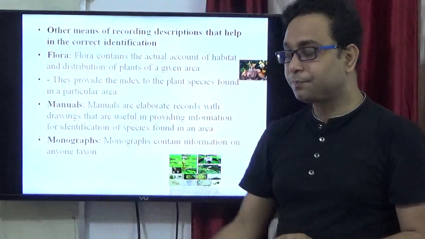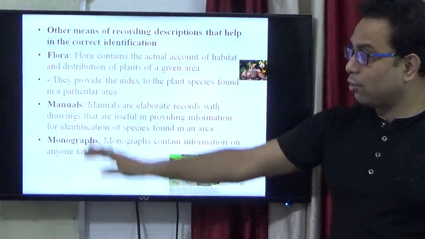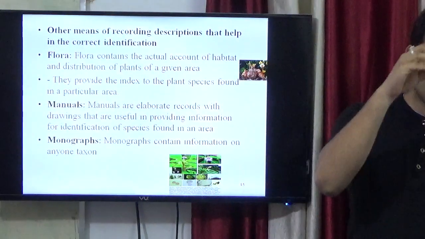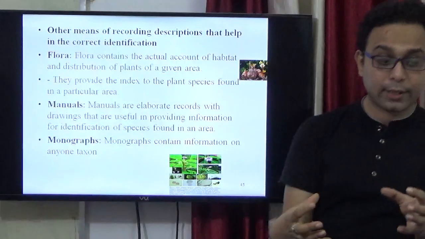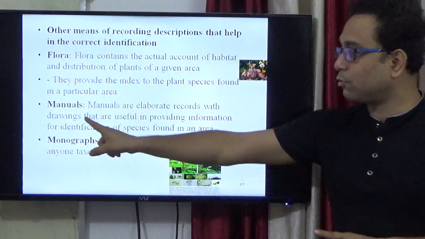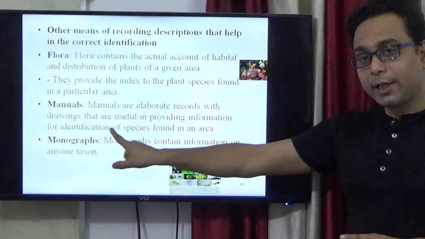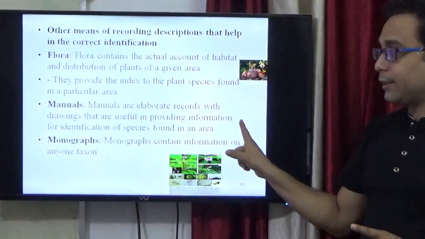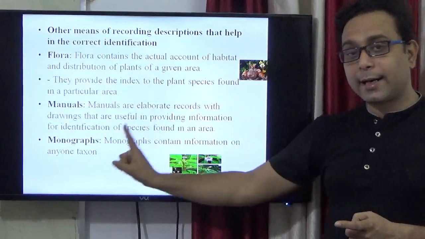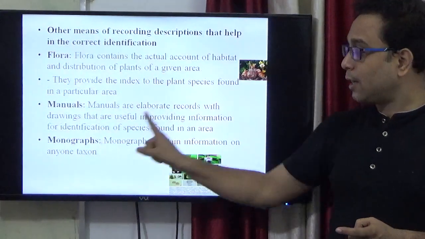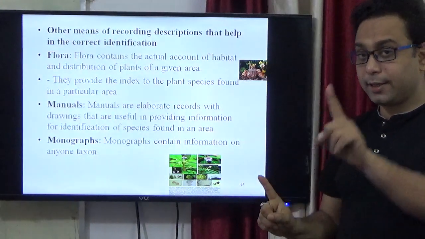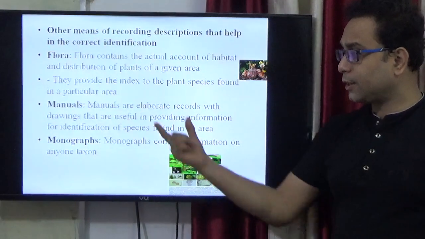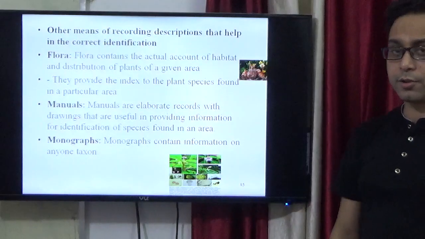It is another tool. Next, manuals. What are manuals? Manuals are elaborate records, but with drawings. That is the most important thing. They are very useful for providing the information for the identification of species found in a particular area. With drawings, it is the most important. It is also an elaborate record.